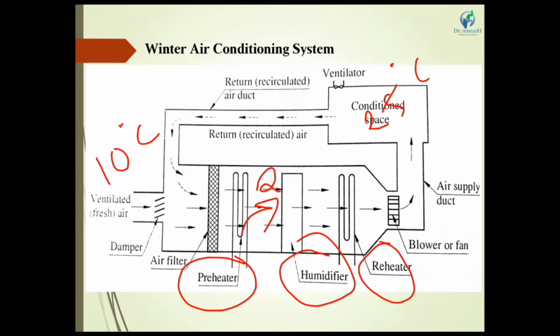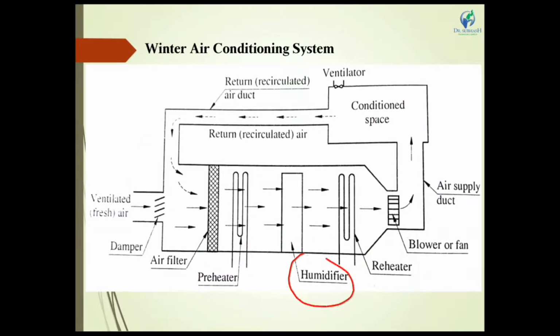Then after that, the humidifier. The work of the humidifier is to give vapor particles or moisture particles inside the room in the form of water spray or water steam. As per the required condition, the humidifier works based on water spray or water steam.